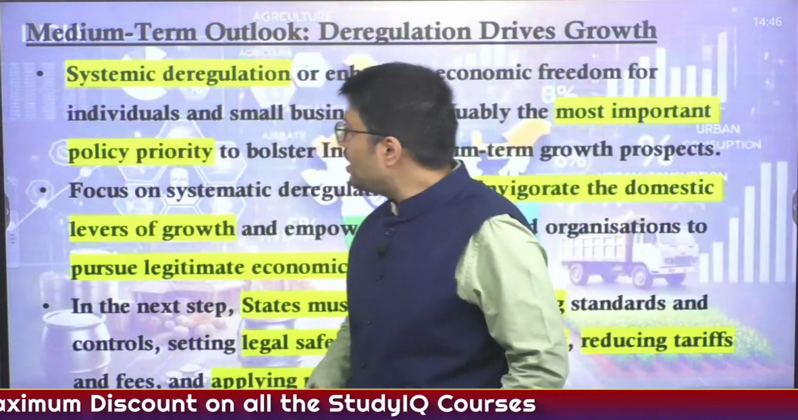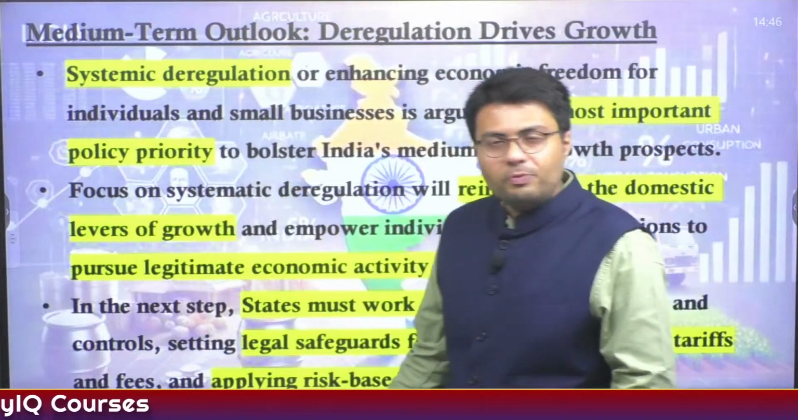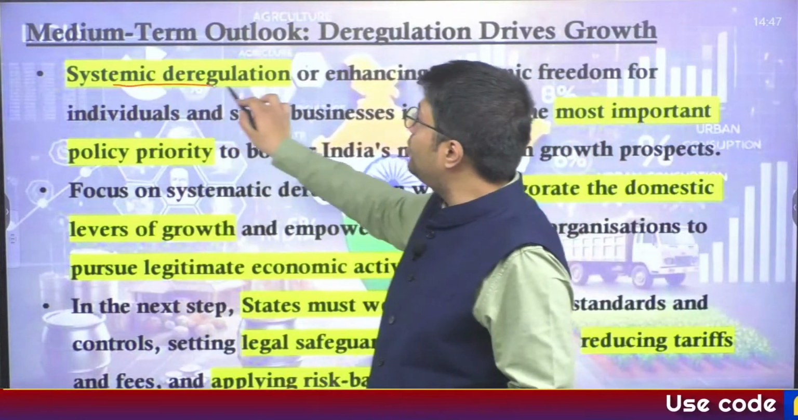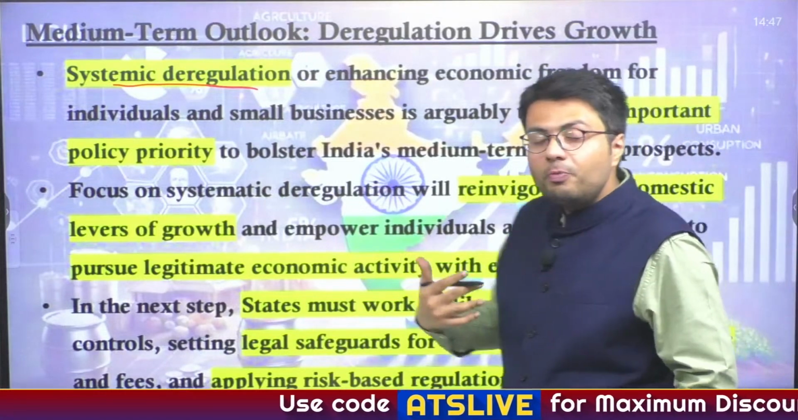Now, let us understand the suggestion that has been given by economic survey in this regard. First is that there should be a systematic deregulation in India's economy. What do you mean by deregulation?